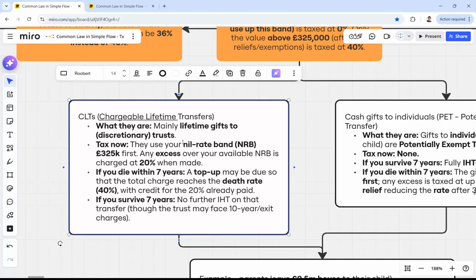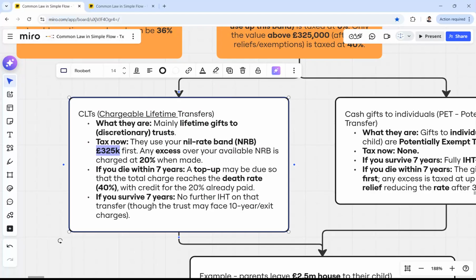So you are transferring a land, for example, to a trust as a gift. And you are paying instead of 40%, only 20% if this exceeds the 325,000. If you die within 7 years, so this is kind of a proactive approach that before you die, you want to transfer your land or your estate without paying so much tax.